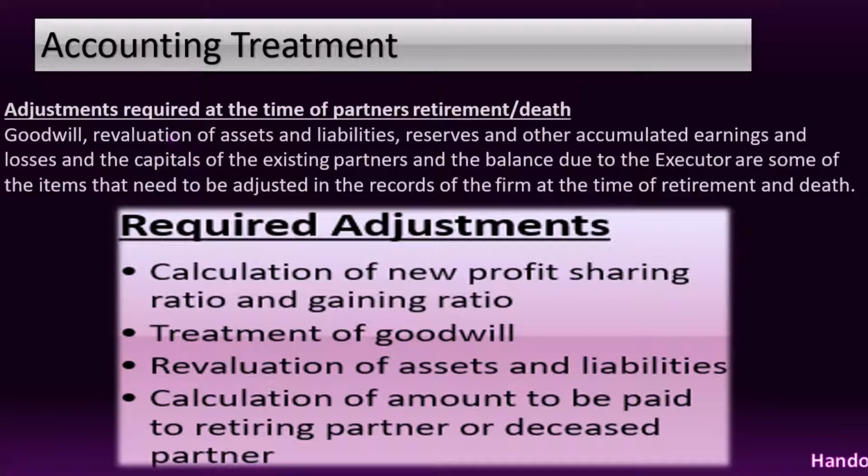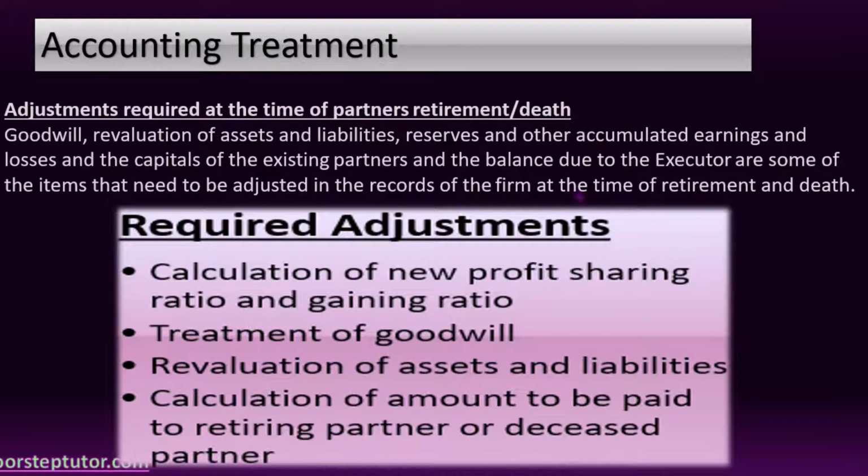Now moving on to the next point, which is revaluation of assets and liabilities. At the time of the retirement or death of a partner, there may be some assets which may not have been shown at their current values. Similarly, there may be certain liabilities which have been shown at a value different from the obligation to be met by the firm. Besides this, there may be unrecorded assets and liabilities which have to be recorded, and these should be taken care of while preparing the revaluation account.